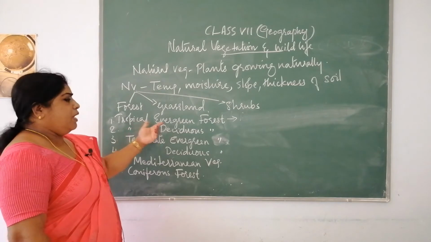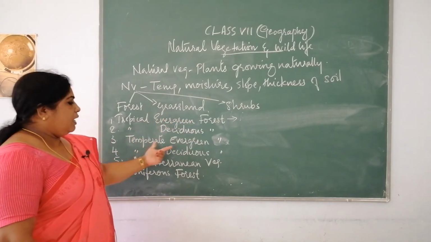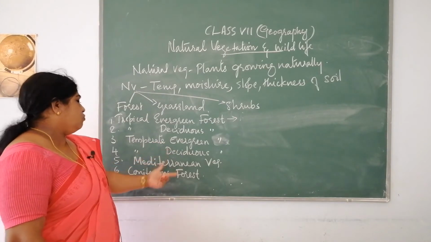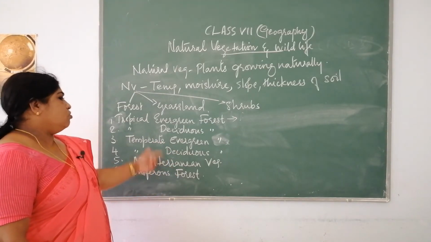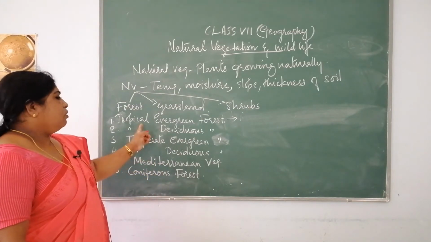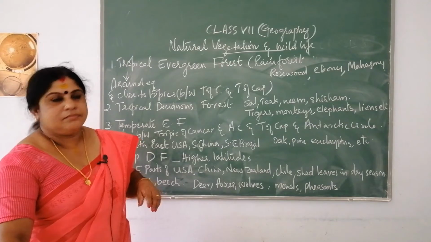They are tropical evergreen forest, tropical deciduous forest, temperate evergreen forest, temperate deciduous forest, Mediterranean vegetation and coniferous forest. We will be moving on separately with these different types of forest.